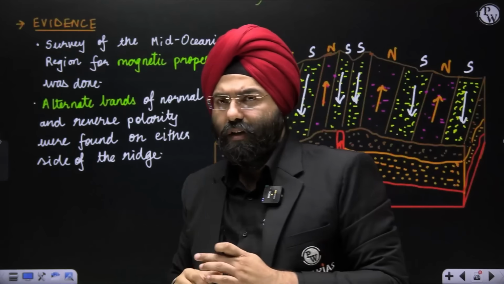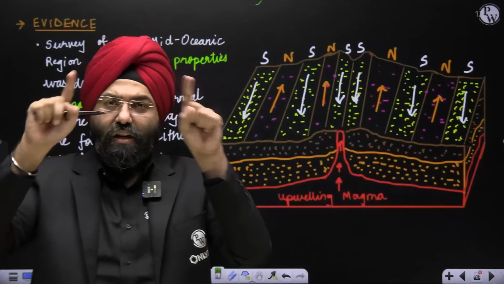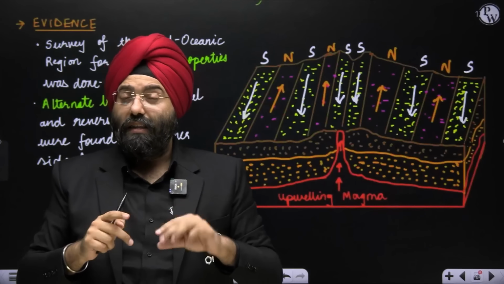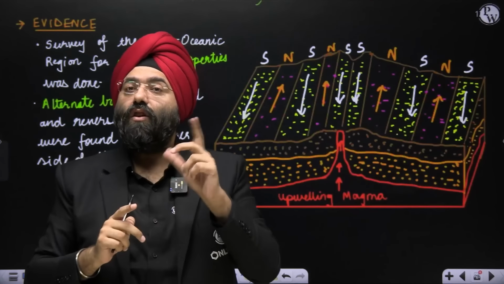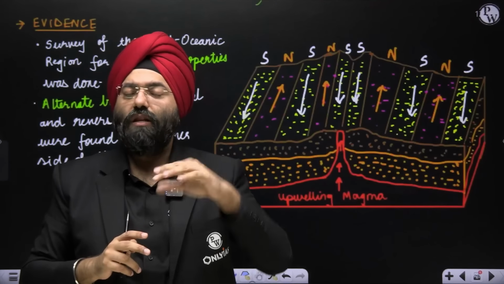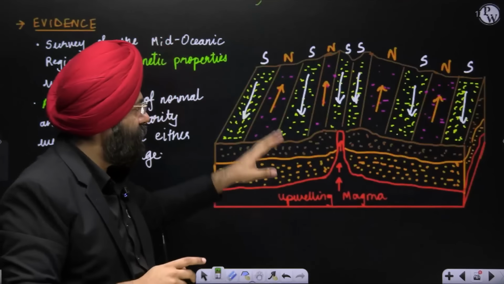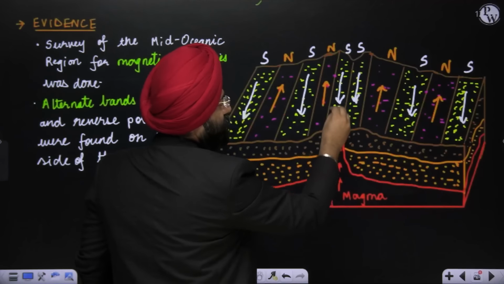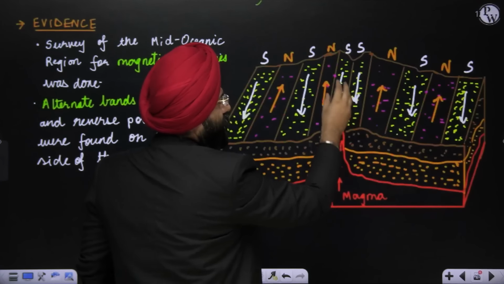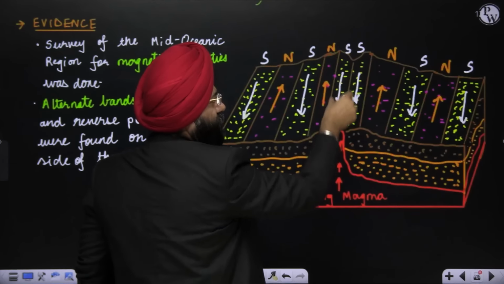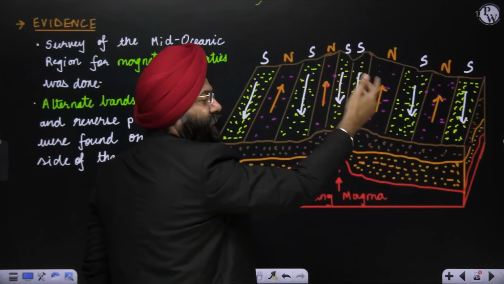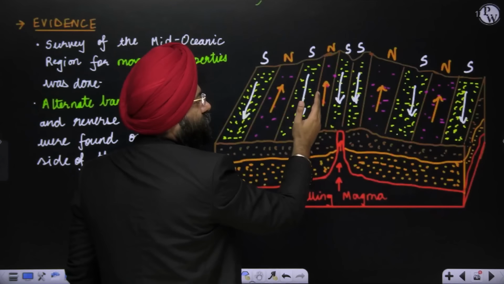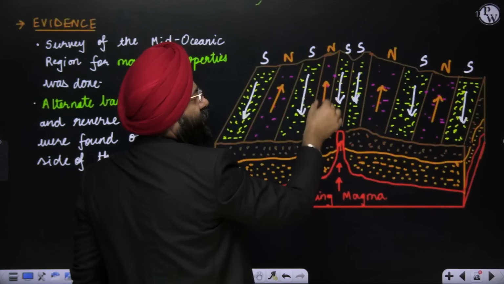One more thing that has happened is that because the convectional currents' direction sometimes changes inside the core and mantle also, there can be a possibility where reversal of the polarity takes place. That means North Pole becomes South and South Pole becomes North. Now, this has been observed in the sea floor. Let us assume that magnetic material has come out in the form of iron and nickel and aligned itself in this direction, because the direction of magnetism was in this direction. But let us say a few thousand years ago, it was reversed. So possibly they will align themselves in this direction.